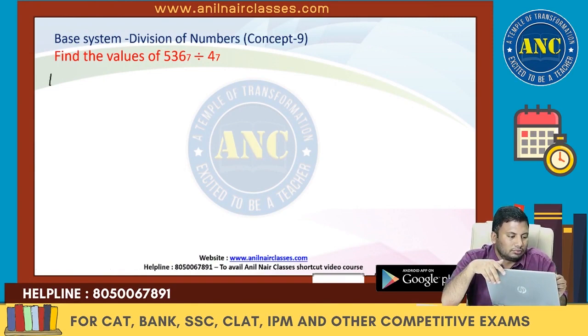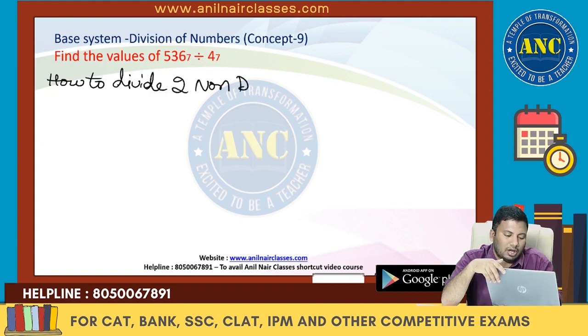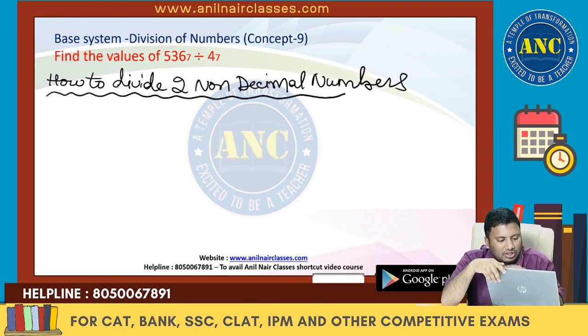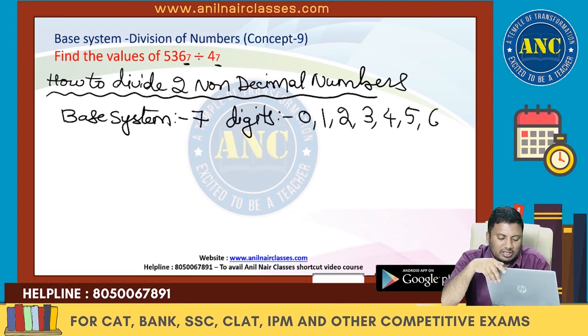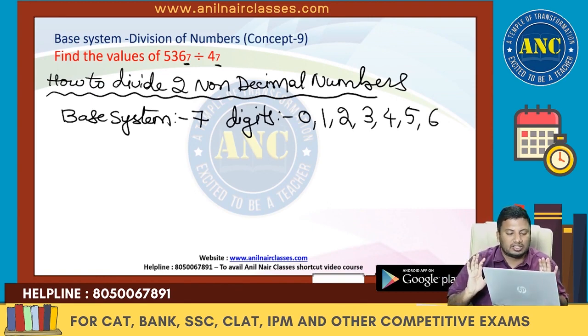Now, how to divide two non-decimal numbers? The first thing is to find out the base. What is the base which is there? It is base system 7. In base system 7, the digits which we have to use are from 0 to 6. 0, 1, 2, 3, 4, 5, 6. 0 to 6 are the only digits that we have to use.